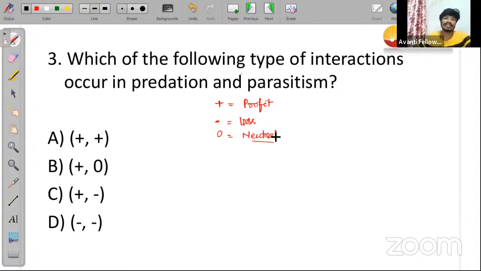So different types of interaction are there. But the question is asking about predation and parasitism में क्या होता है, right?